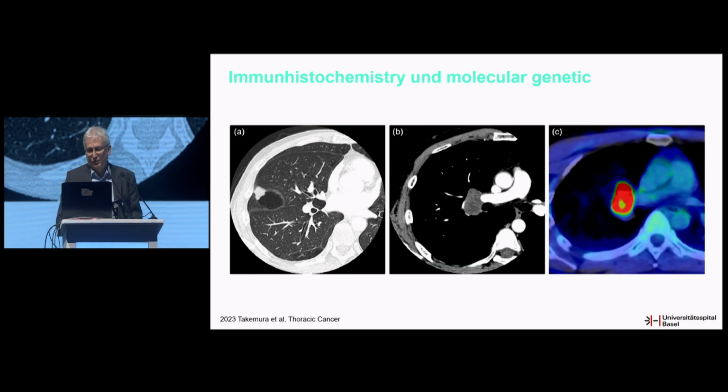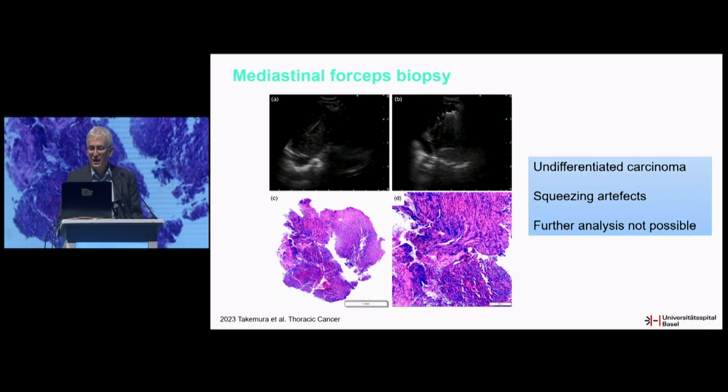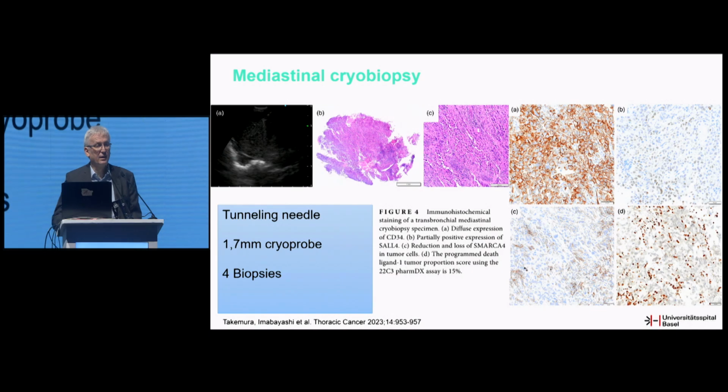That's two case reports, one of a Japanese group. They couldn't make the diagnosis of this nodule here. Then they started to use a mediastinal forceps biopsy, but you can see here the squeezed tissue, and in this case further analysis was not possible, and then they used a cryoprobe, and then they could make the diagnosis, and immunohistochemistry was much better possible, and it was a sarcoma.